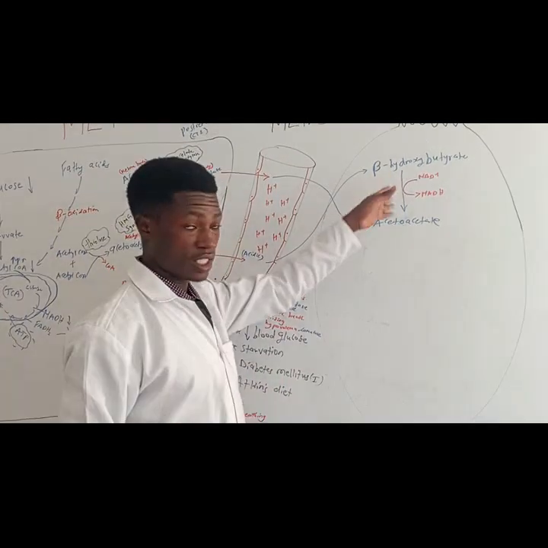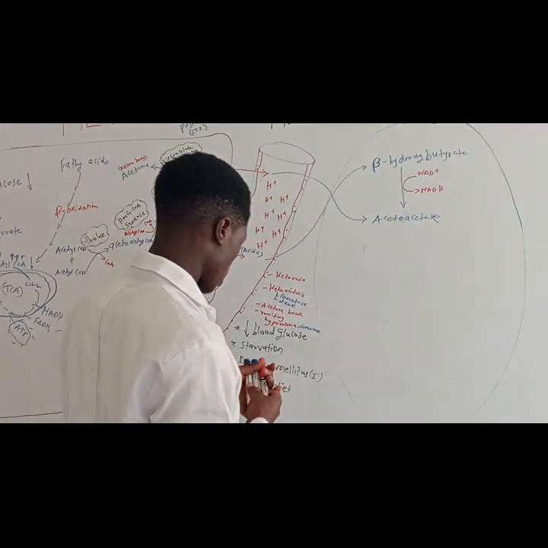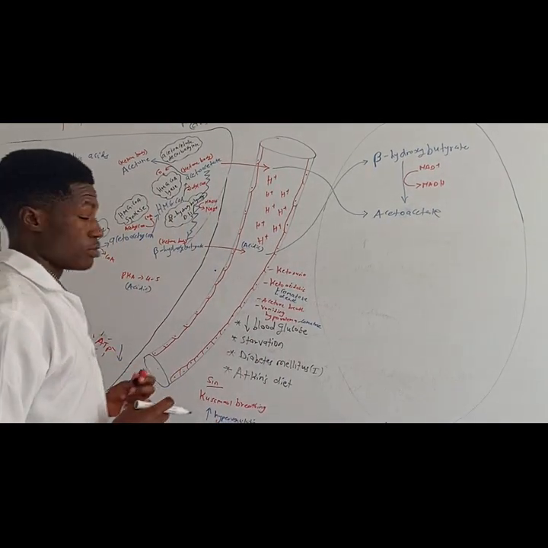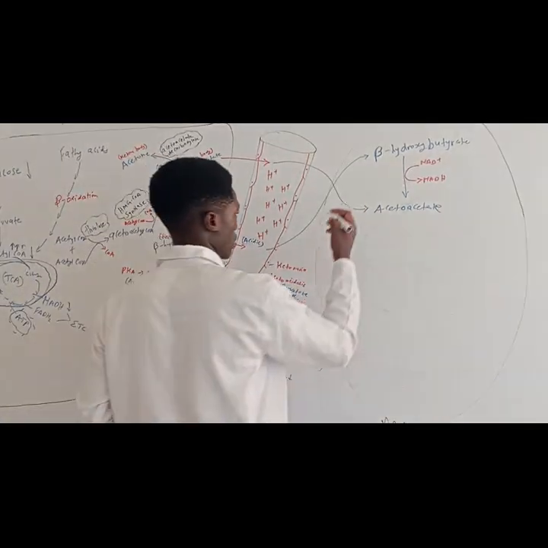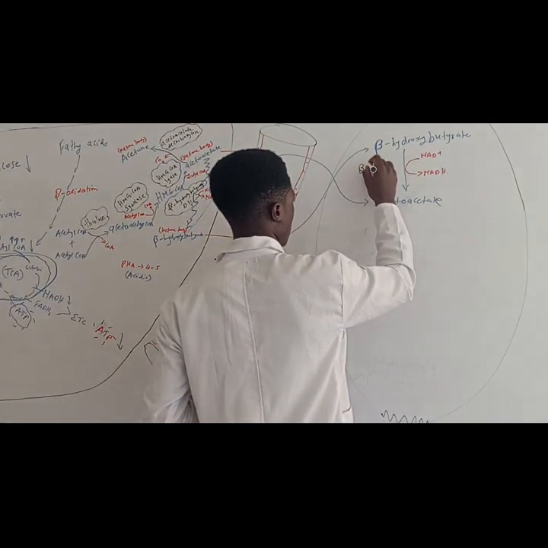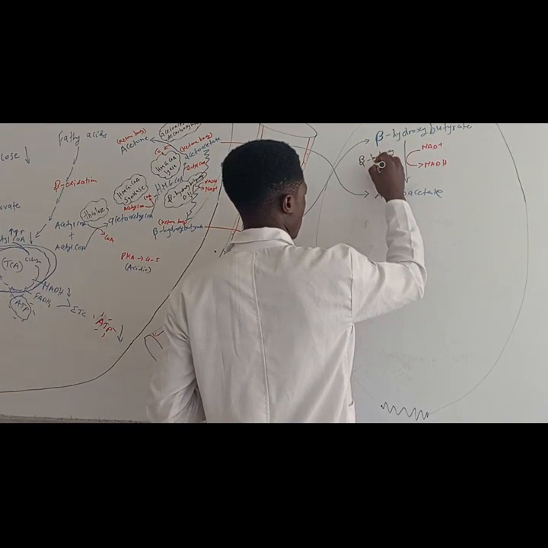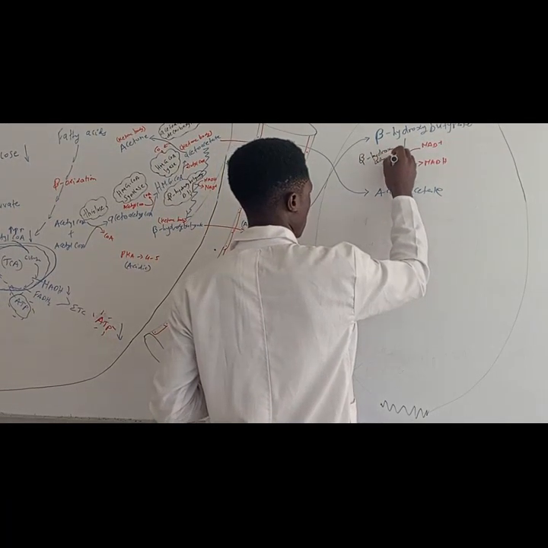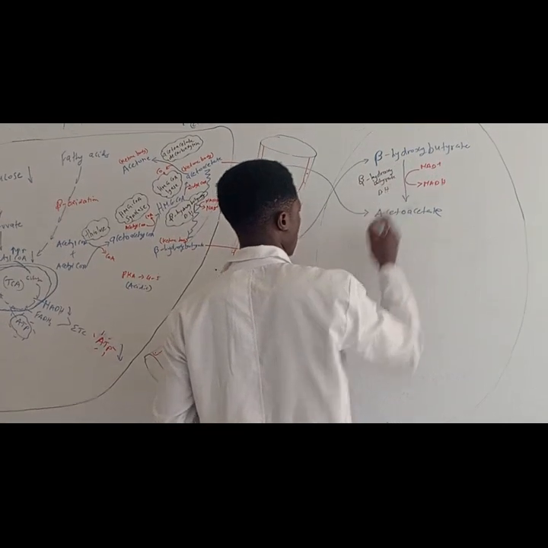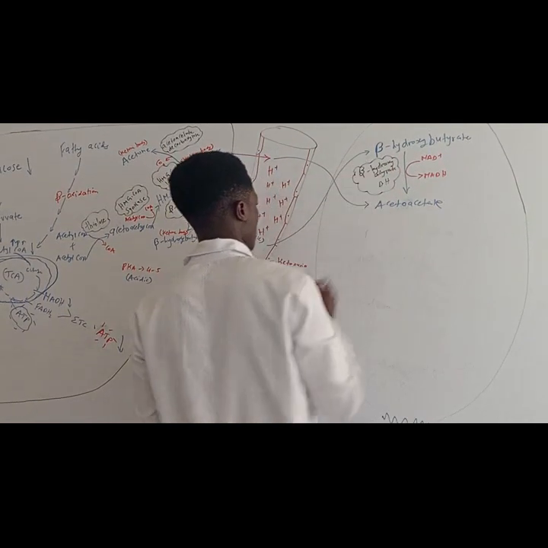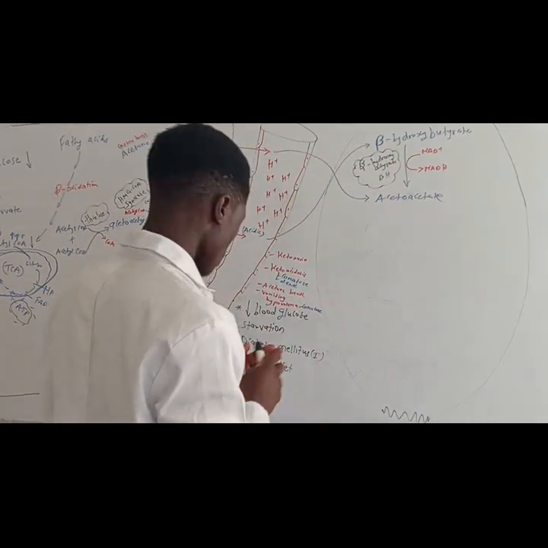This reaction is reversible, right? This reaction is going to be catalyzed by the very same enzyme, called beta hydroxybutyrate dehydrogenase. So that enzyme is going to catalyze that particular reaction.